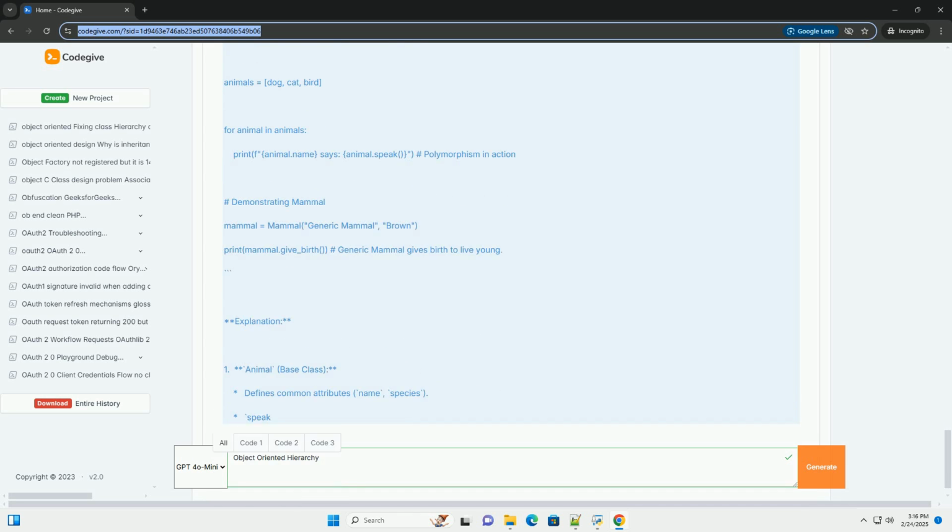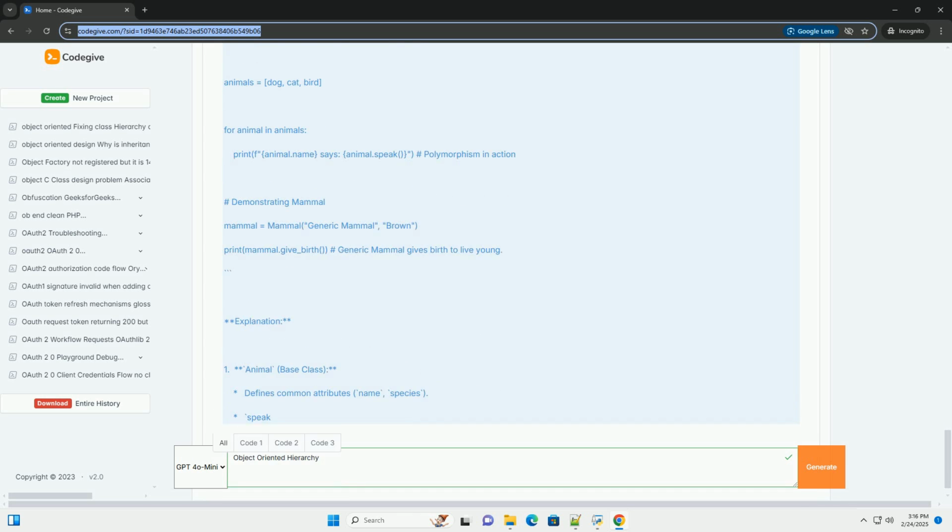6. Benefits of object-oriented hierarchies. Code reusability: inheritance eliminates redundant code by allowing derived classes to inherit and reuse attributes and methods from base classes. Maintainability: changes to a base class automatically propagate to derived classes, simplifying maintenance and reducing the risk of errors. Extensibility: new classes can be easily added to the hierarchy without modifying existing code, making the system extensible.